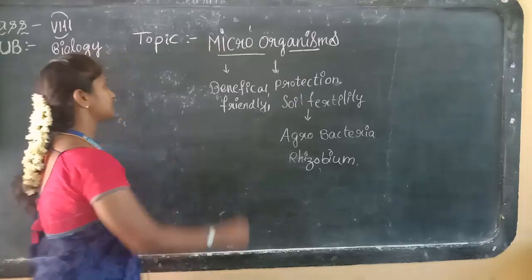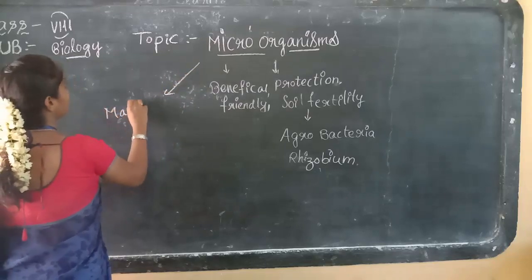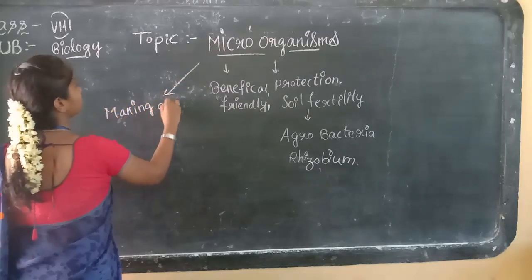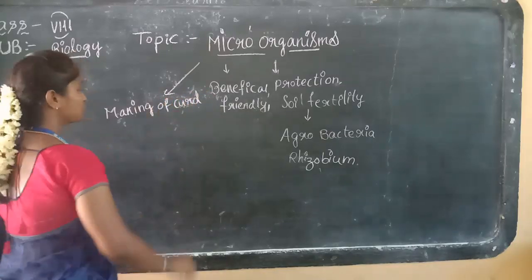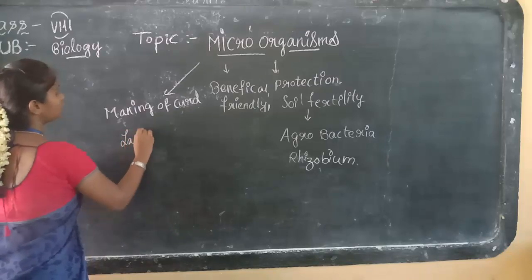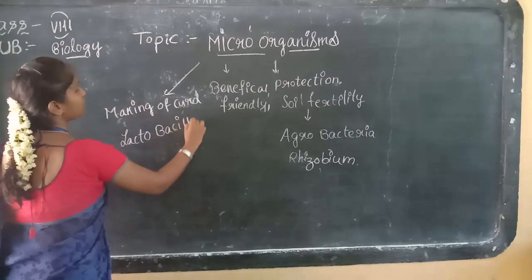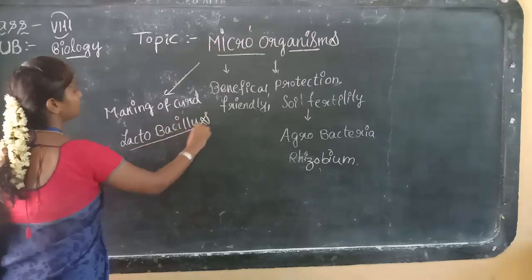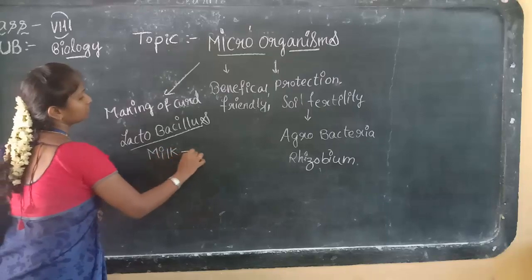How is curd made? With the help of lactobacillus, the milk is turned into curd.